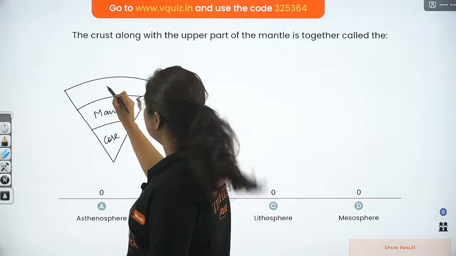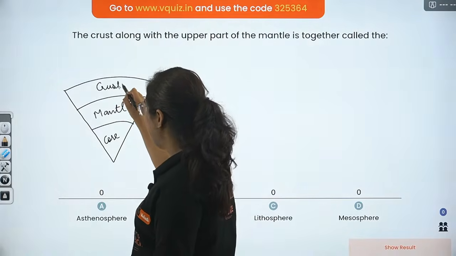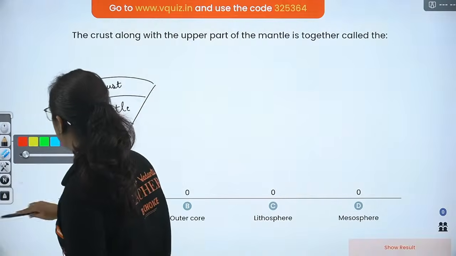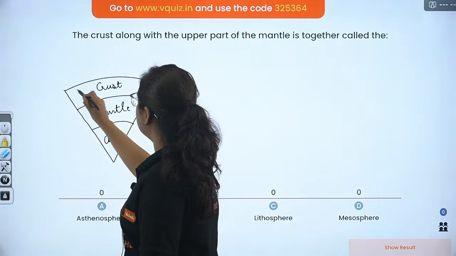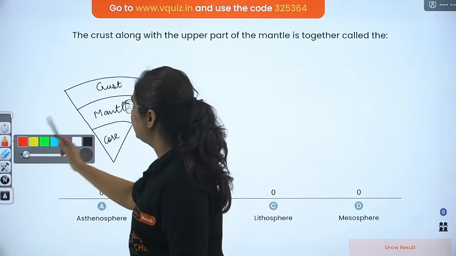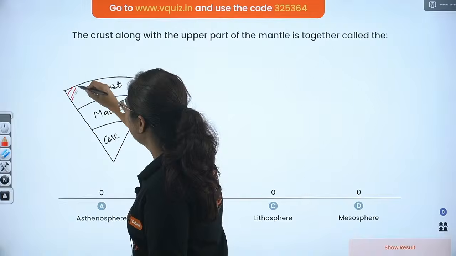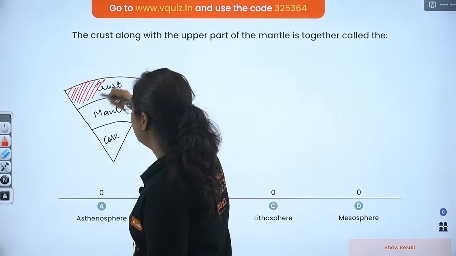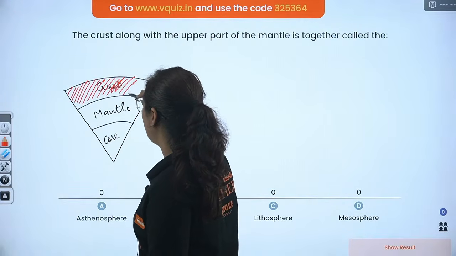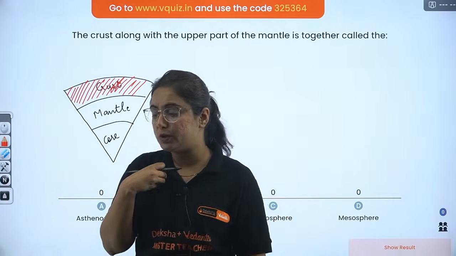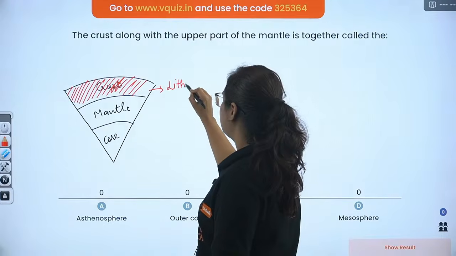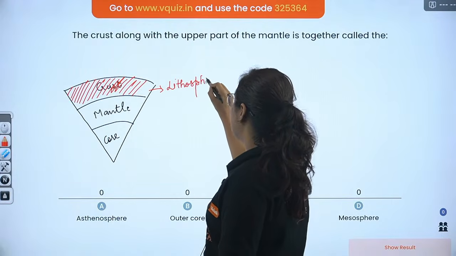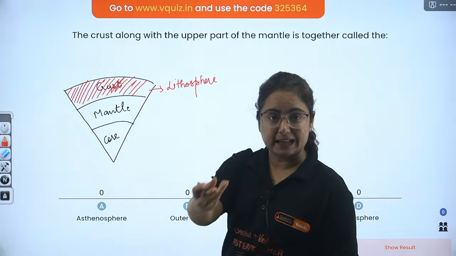And the uppermost layer is known as crust. Now, there are certain words which you might get confused about. Beta, the earth crust is the part which is actually the solid part of land over which we live, right? This is known as lithosphere. That means the sphere with the land.